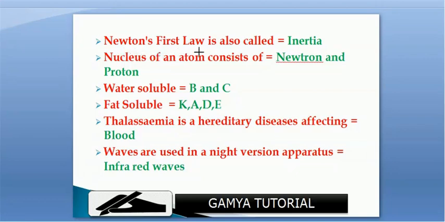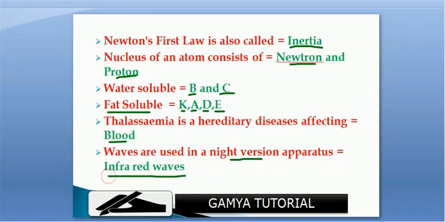Newton's first law is also called inertia. Nucleus of an atom consists of neutrons and protons. Water solubles are vitamin B and vitamin C. Fat solubles are vitamin K, A, D and E. Thalassemia is a hereditary disease affecting the blood. Waves used in night vision apparatus are called infrared waves.